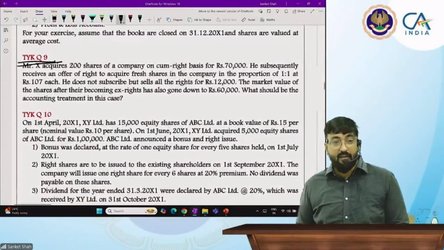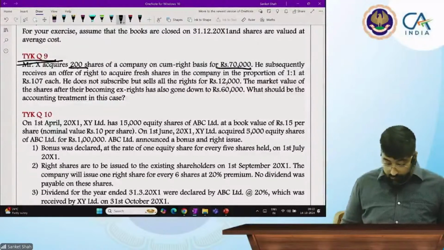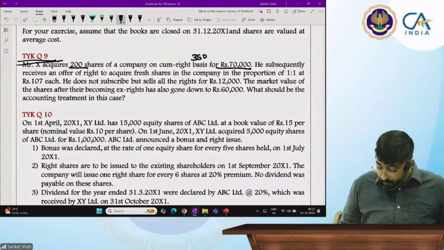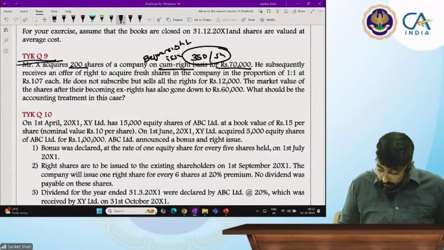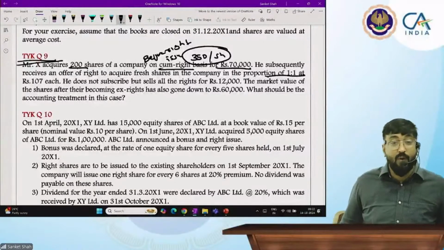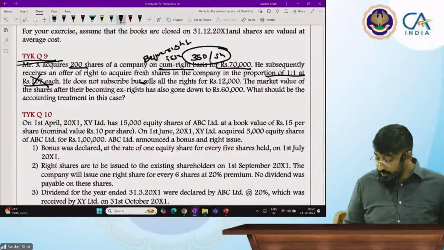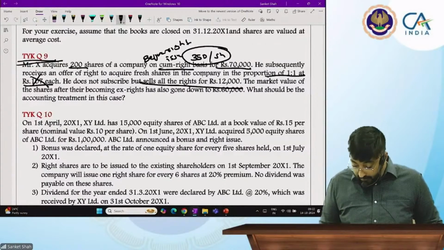TYK 9. See, like this. X acquires 200 shares at cum-right price 70,000. 70,000 divided by 200, so 350. What is the cum-right basis? Before right issue, 350 per share. He subsequently got the right of 1:1 at rupees 107, which is of no use. He sells his right at 12 rupees. He sells it at 12,000.